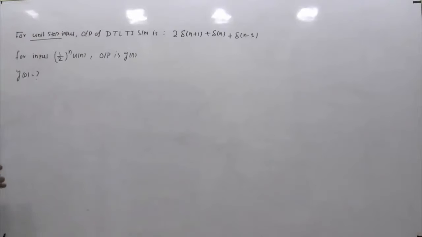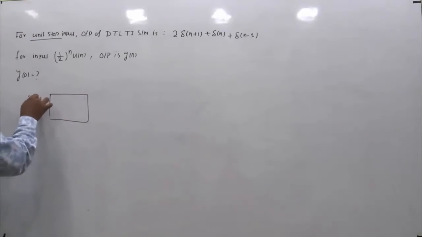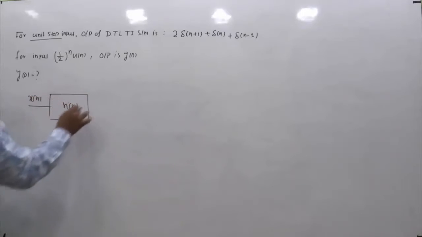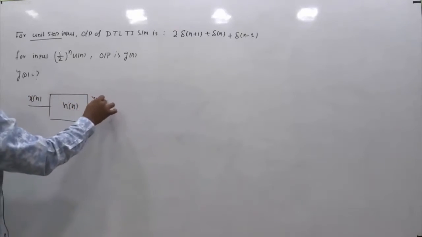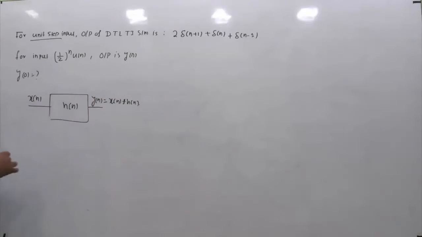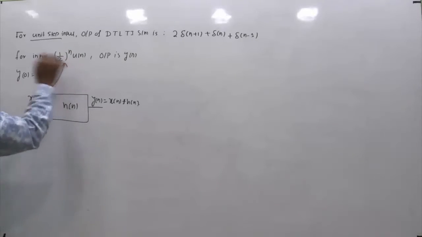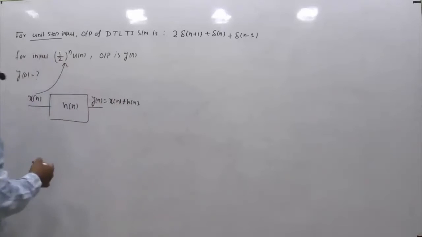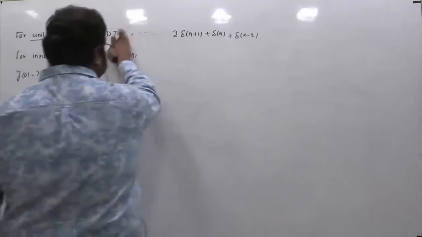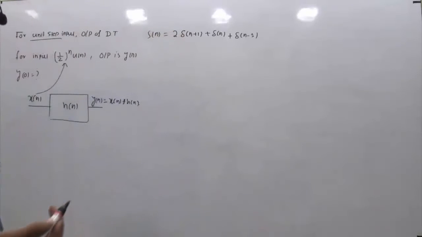You know very well, for any discrete time LTI system, if the input is any arbitrary input x[n], and if you know the impulse response h[n], then the output y[n] is always given by the convolution of the input signal with its impulse response. So basically I have to find y[n] for these inputs. x[n] is known to me. Now to get y[n], I need to have h[n]. What is h[n]? h[n] is the unit impulse response. But in the problem, the step response is given. This information is nothing but the step response, because this is the output for its step input. So s[n] is given.